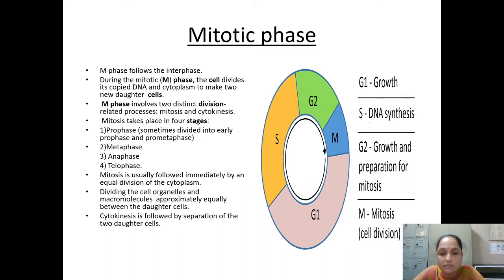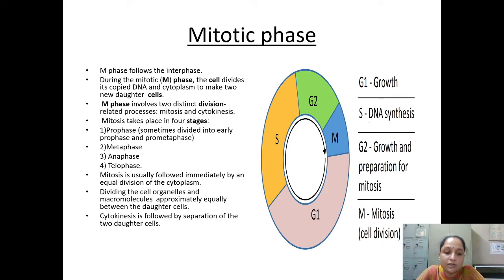तो करना क्या है basically? First we are going to divide the nucleus. When the nucleus is divided, then whatever cytoplasm is there is going to be divided into two daughter cells. Okay. Then dividing the cell organelles, और क्या क्या divide करेंगे, cell organelles need to be divided. क्यों? क्योंकि अभी एक सेल से बने हैं दो daughter cell, तो दोनों को बराबर बराबर चाहिए. Okay. Cell organelles and macromolecules are distributed approximately equally between the daughter cells, तो बराबर का बंटवारा करना है.